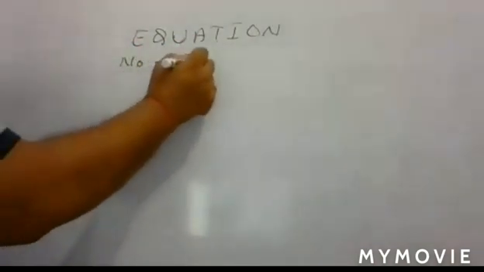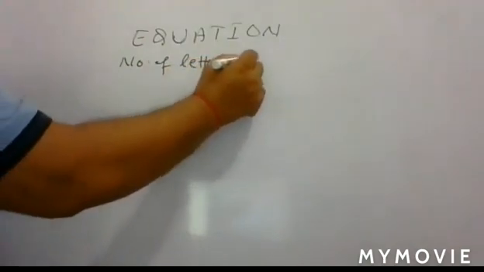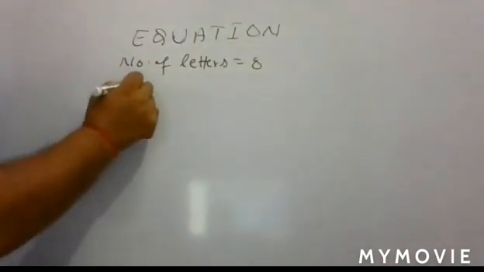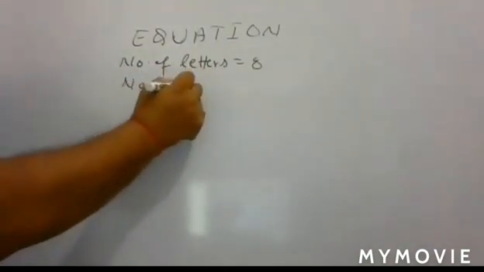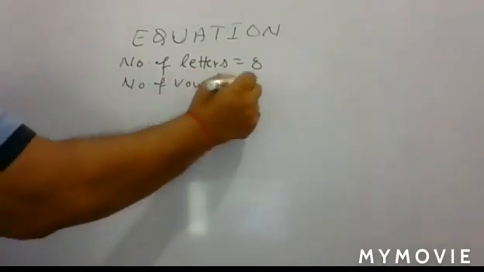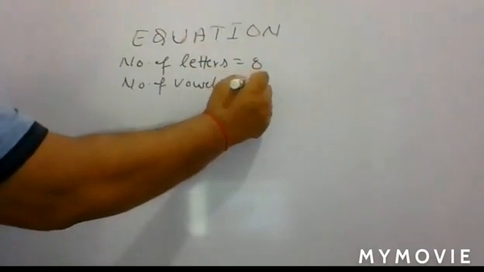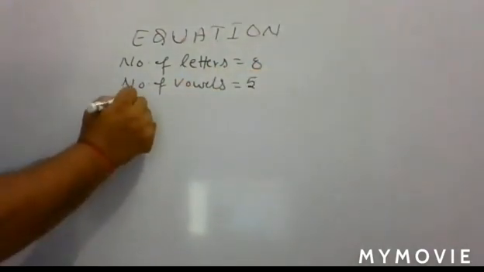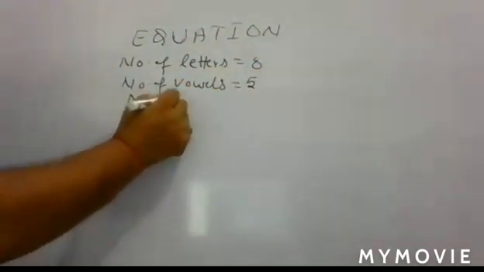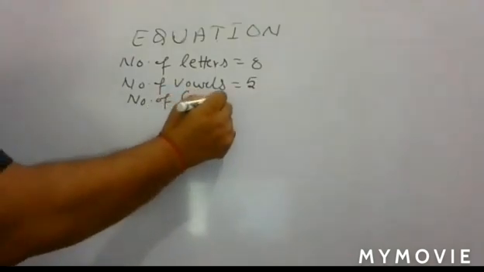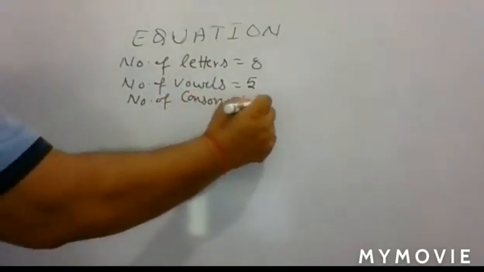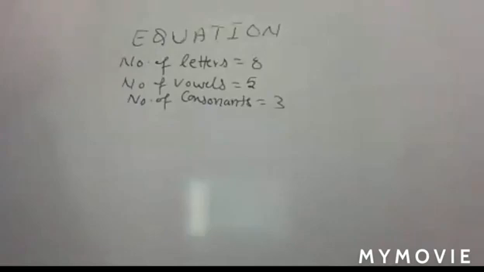So the number of letters is equal to 8. The number of vowels is A, E, I, O, U. All 5 vowels are there. So how many consonants? 3 consonants are there.